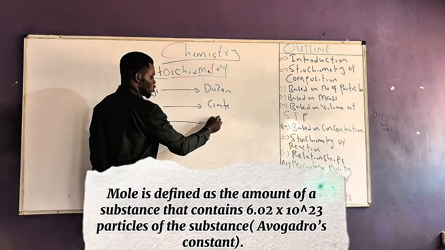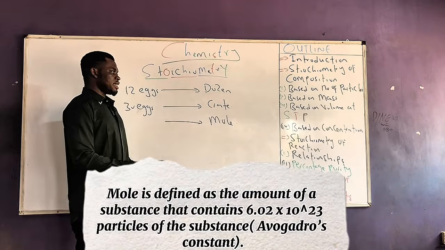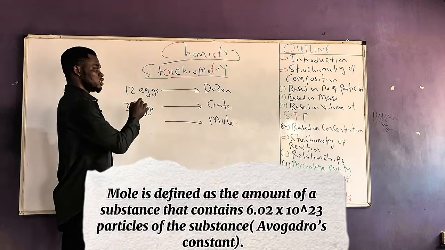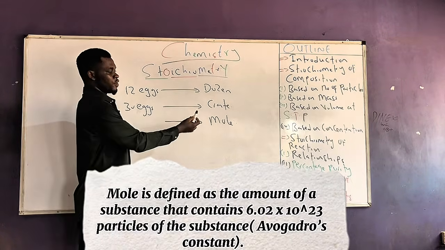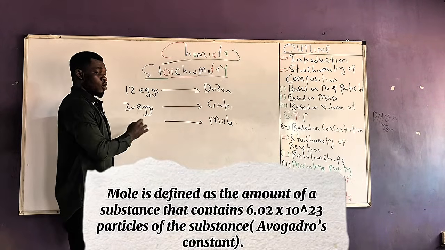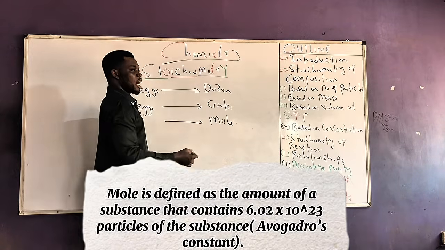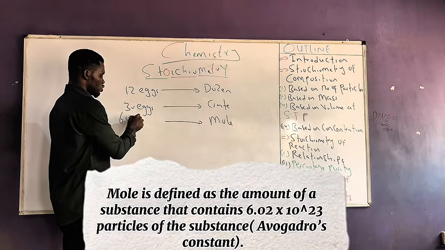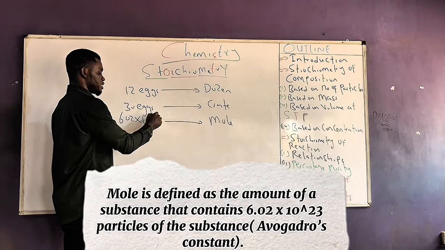That term is what we refer to as mole, where we say that a dozen of eggs represents the amount of eggs that contain 12 eggs, and a crate of eggs represents the amount of eggs that contain 30 eggs. Mole represents the amount of a substance that contains 6.02 times 10 raised to power 23 particles.